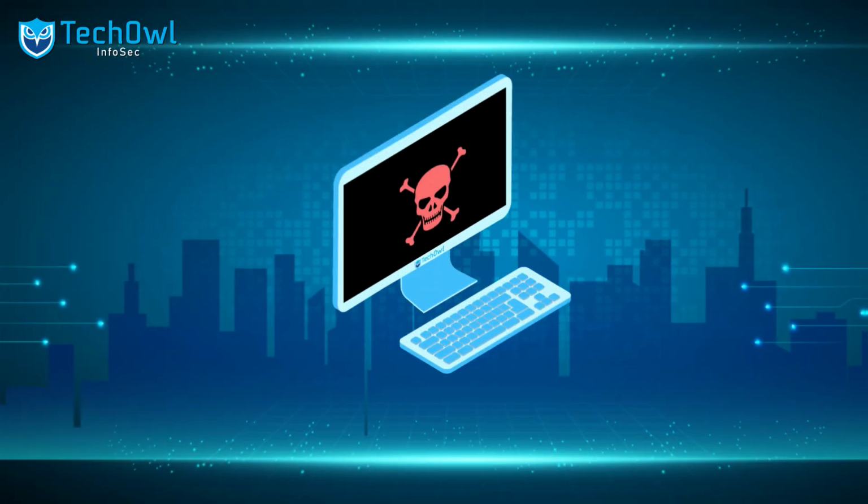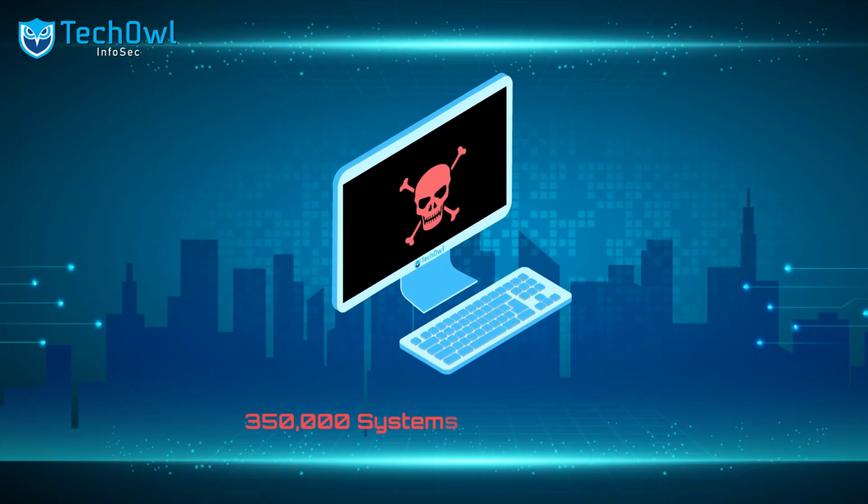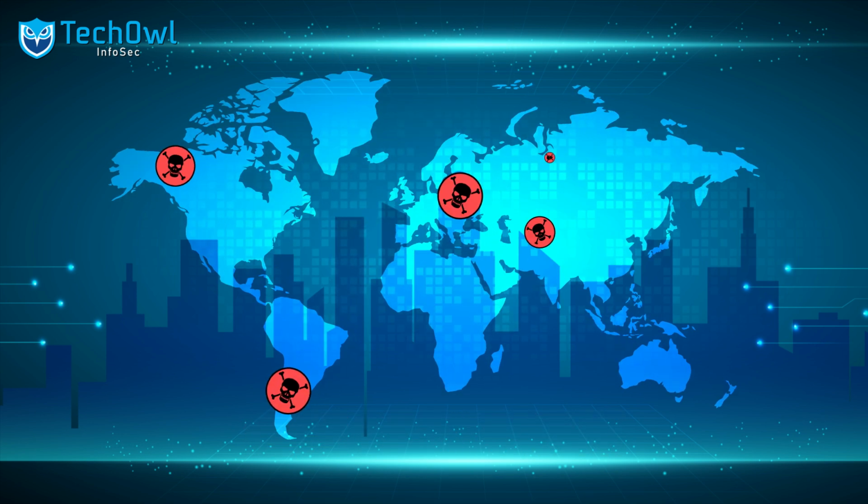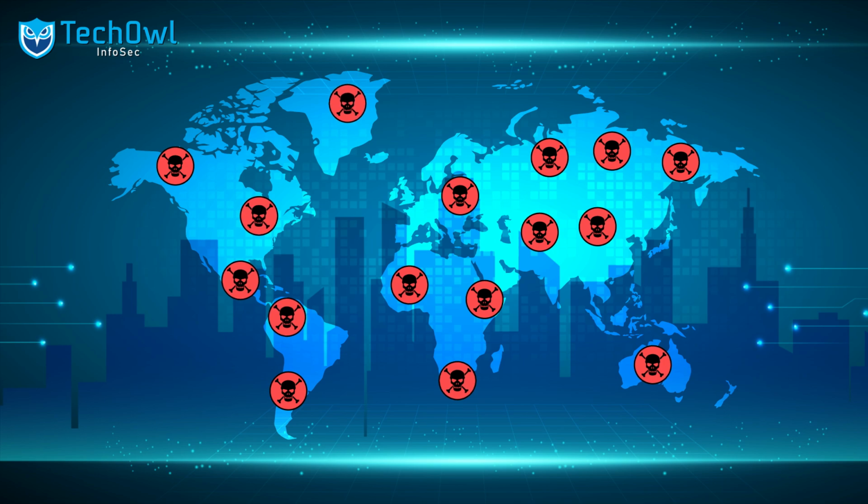Global impact: as the worm spread, 350,000 systems were infected. The uncontrollable scanning caused significant slowdowns and outages across the global internet.